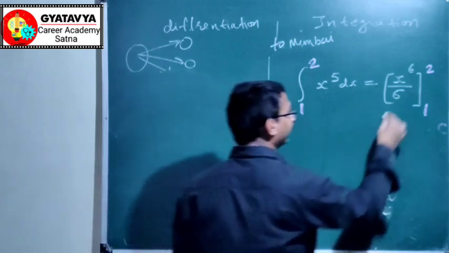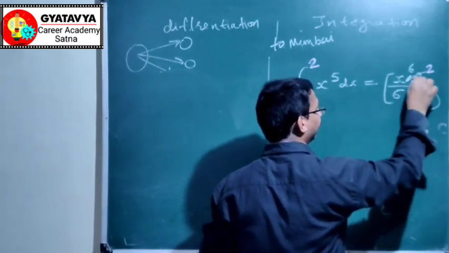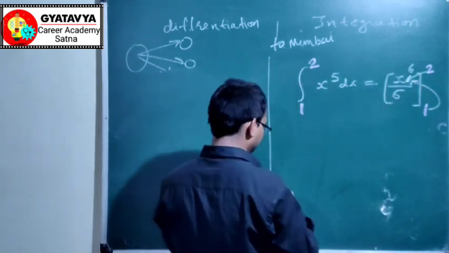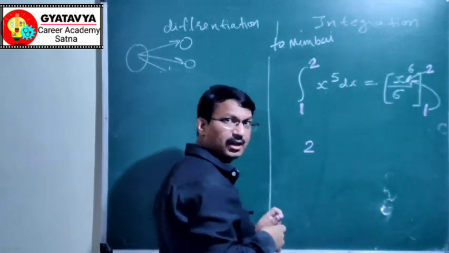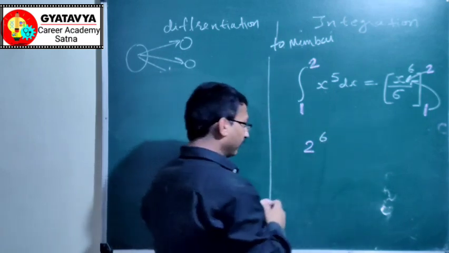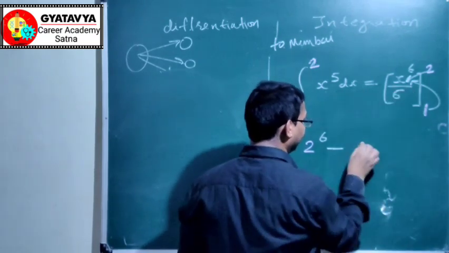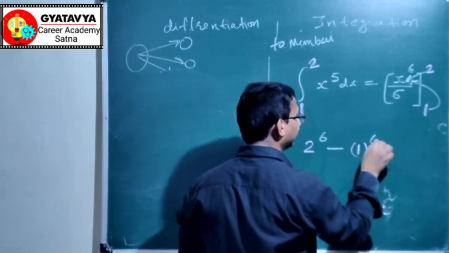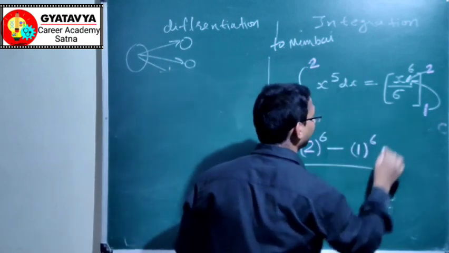Now how to proceed? Put this 2 and 1 in place of the x variable, and we will do it like this. When x is 2, the upper limit, put the upper limit first. It becomes 2 to the power 6 minus, put the lower limit in place of x, x is 1, 1 to the power 6, divided by this 6 which is already there.